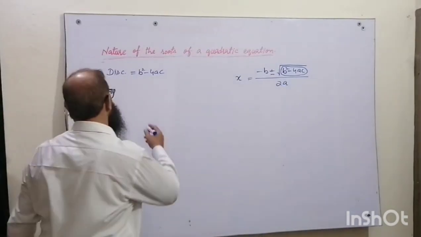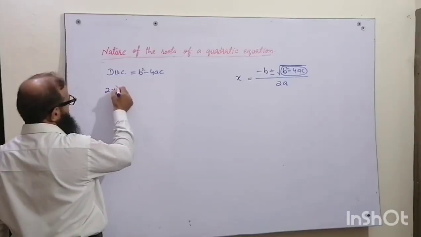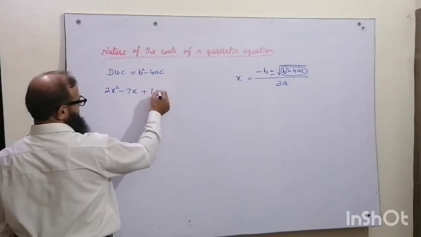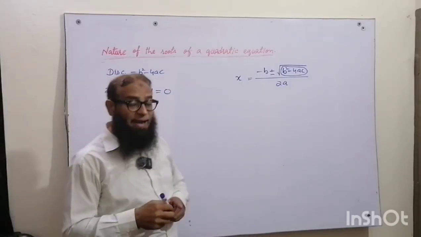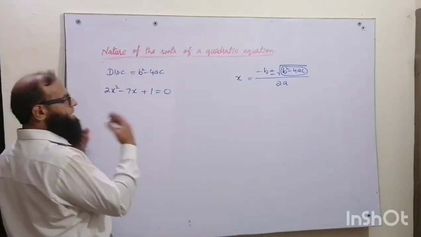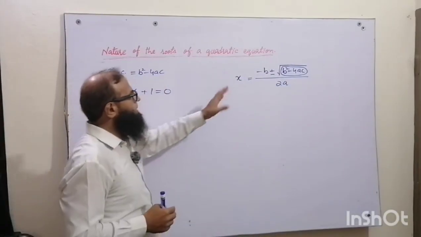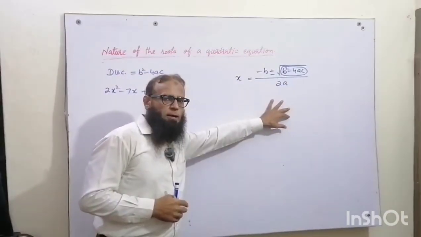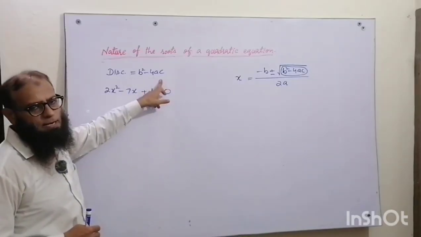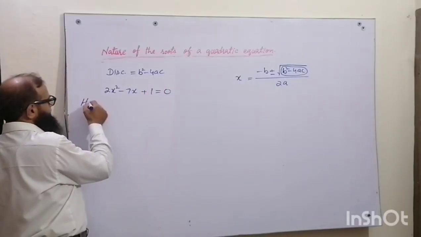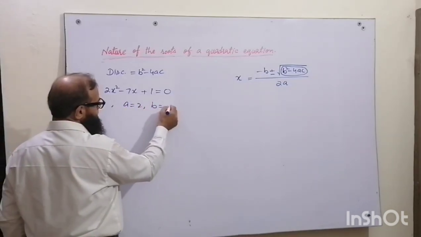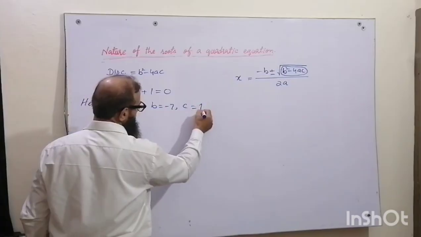2x square minus 7x plus 1 equals 0, and now we are asked to find the nature of the roots. So how will we proceed? We will proceed in the same way as we do for putting the values in the quadratic formula. Here we will put the values a, b and c in this discriminant. Here we have a is equal to 2, b is equal to minus 7 and c is equal to 1.